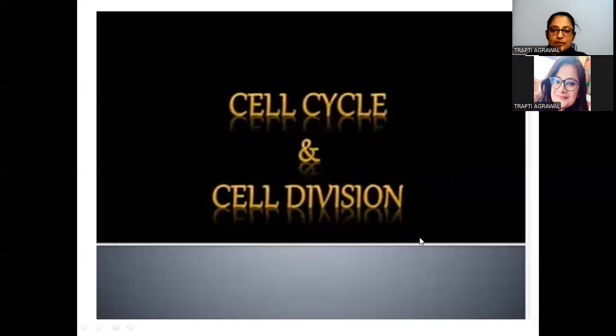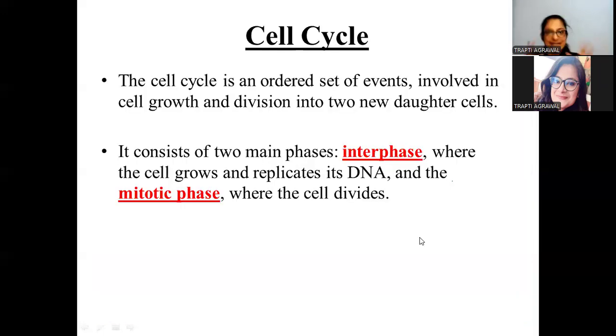So, students, when we talk about the cell cycle, we see a lot of important events happening. First of all, it's important to know what a cell cycle is. The cell cycle is basically an ordered set of events responsible for cell growth and division. In this, the cell is getting divided into two daughter cells. That is the main scenario that we are seeing in the cell cycle, and it has different phases that are responsible for the cell to divide into the two daughter cells.